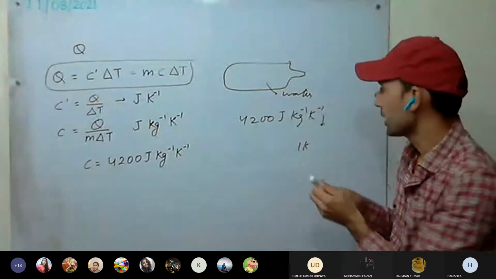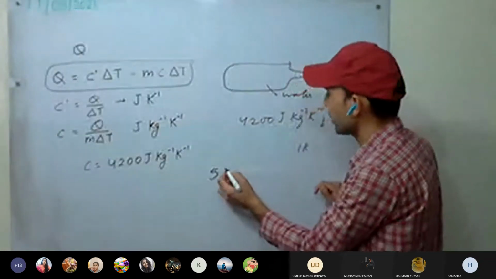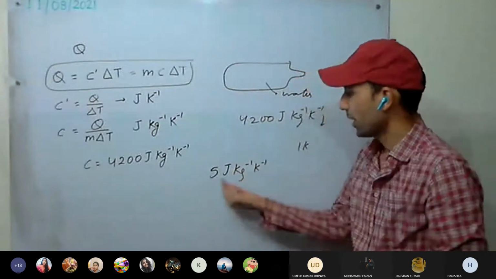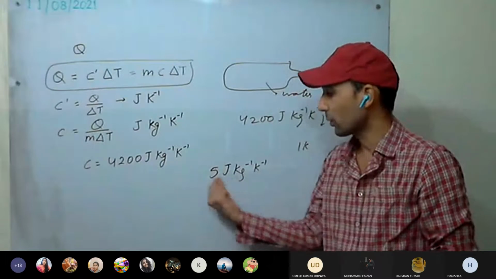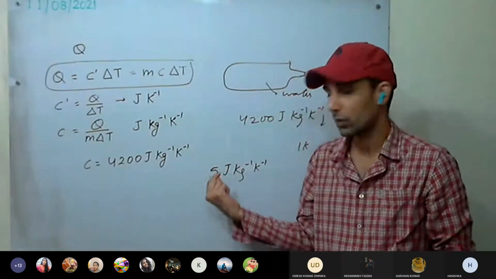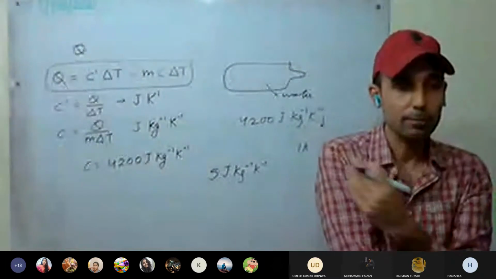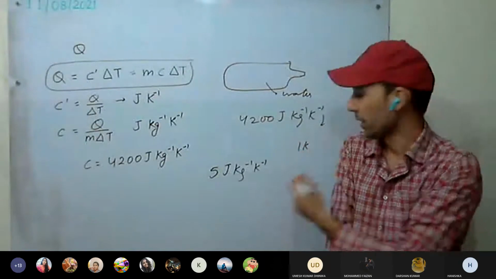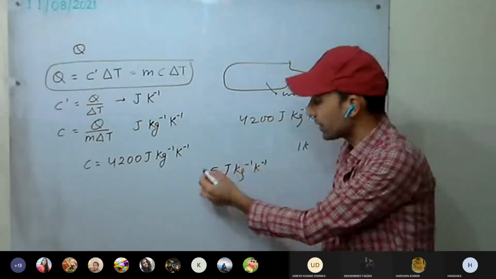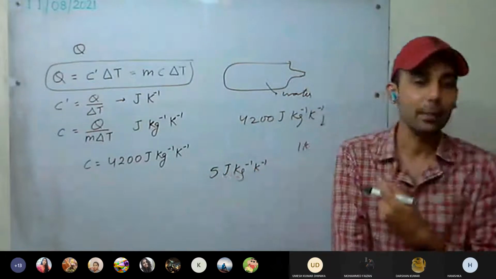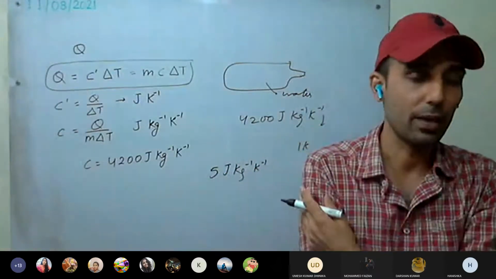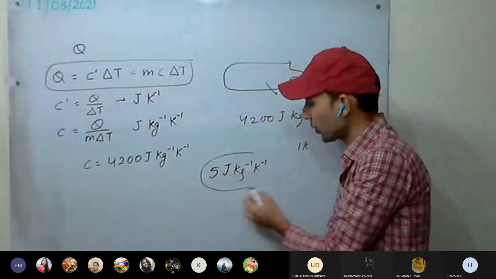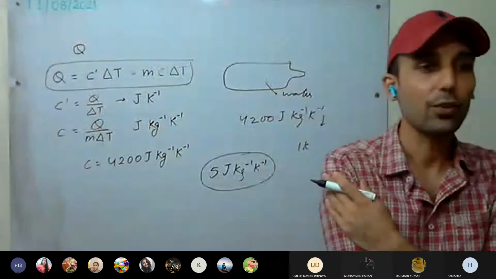For example, take it like this. Suppose we have taken some liquid which has only 5 joule per kg per Kelvin. Now see here, for every drop in temperature, it is going to release 5 joules of energy. So its temperature will drop faster. It is going to warm our body, but the moment the temperature of this liquid is the same as our body, there is no more heat transfer and we won't feel the warmth. So this liquid is going to cool rapidly and won't provide much energy for a longer time.